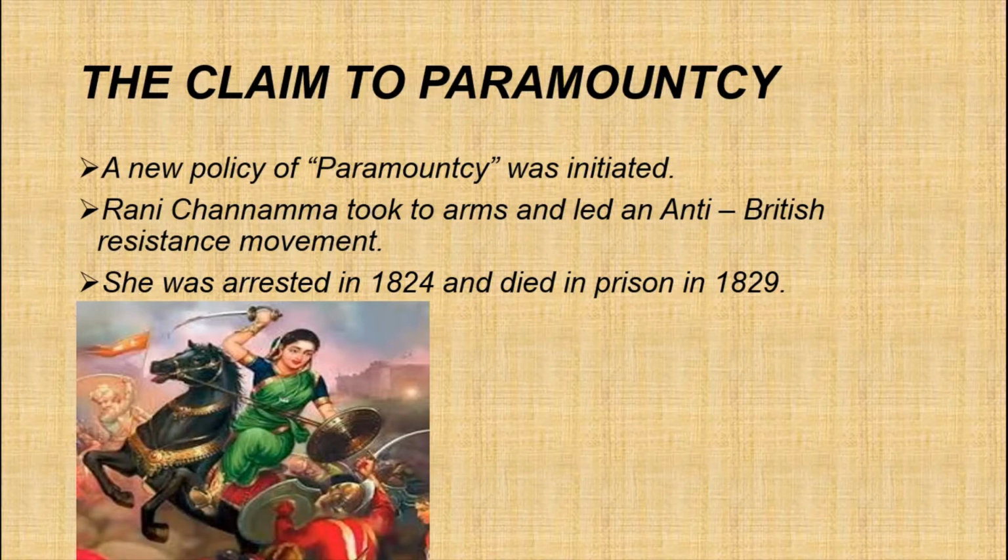According to the policy of paramountcy, the British declared that the British were a paramount or supreme power. So what do you mean by paramountcy? Supreme power. Paramount means supreme power.